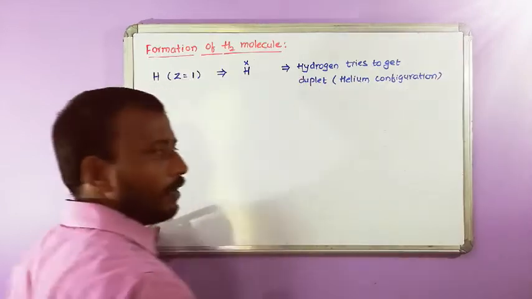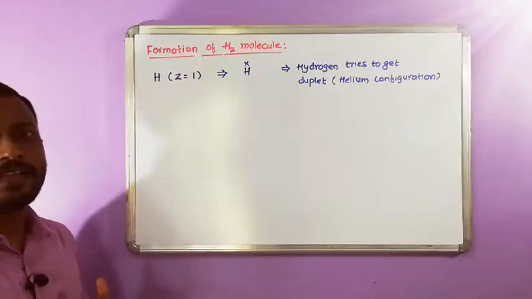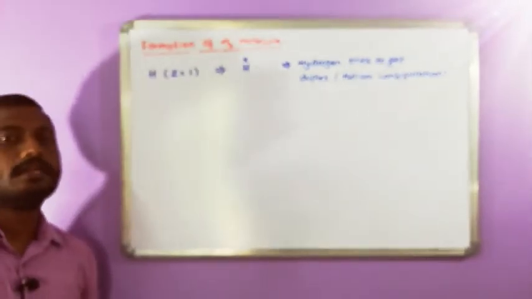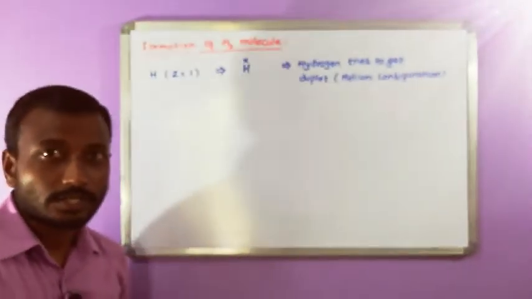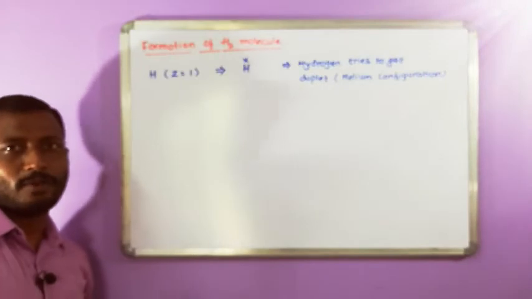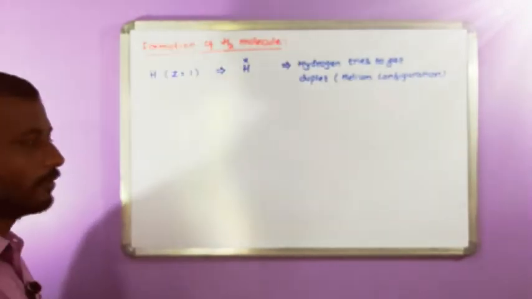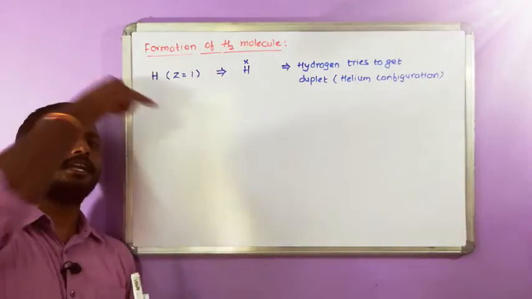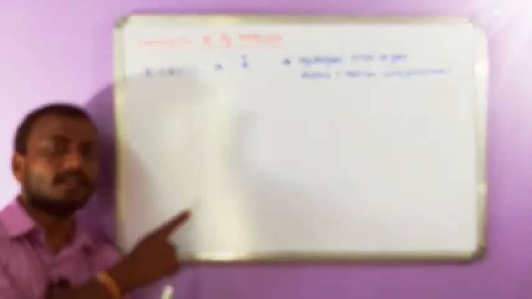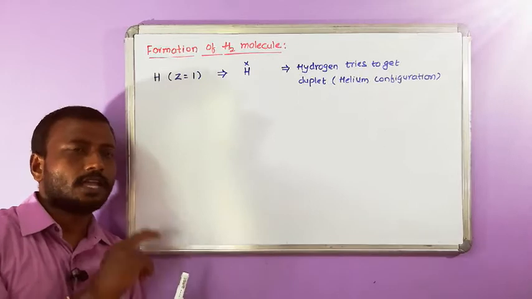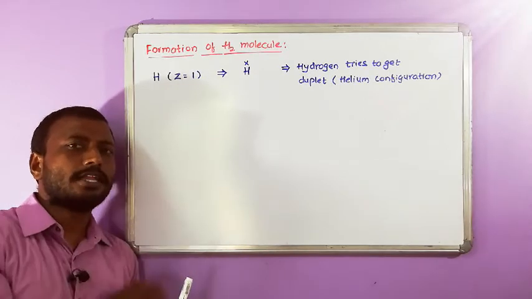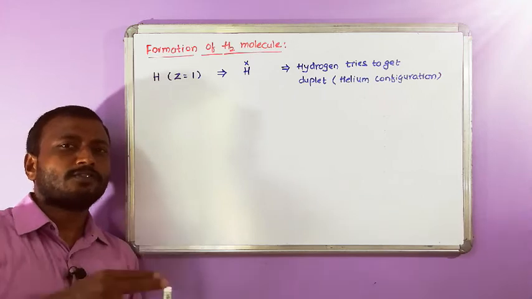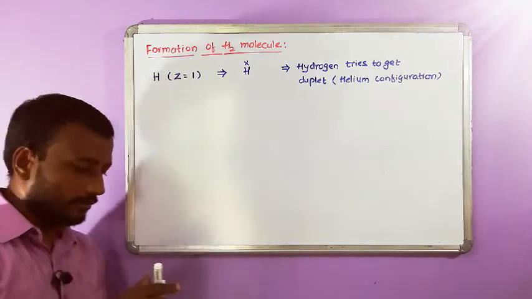Hence hydrogen tries to get 2 electrons in its valence shell, but 1 electron is already there and 1 electron is short. So it needs to form one bond. How is that bond going to be formed? If it wants to form one bond, it has to share its 1 electron. If it wants to form 2 bonds, it has to share 2 electrons. If it wants to form 3 bonds, it has to share its 3 electrons.